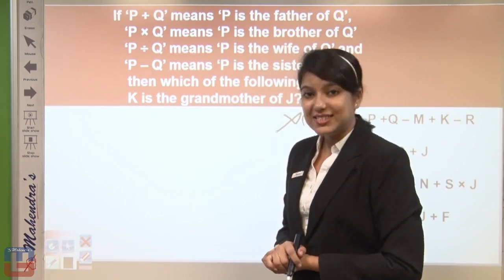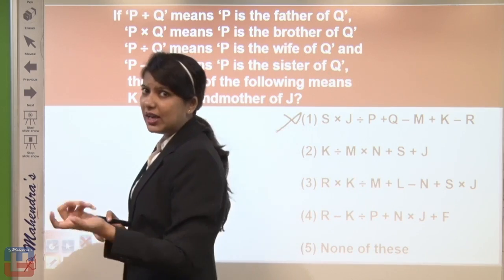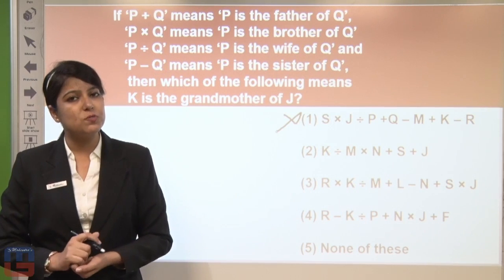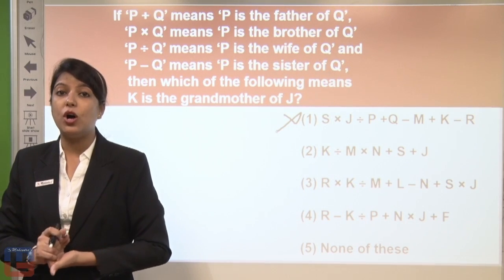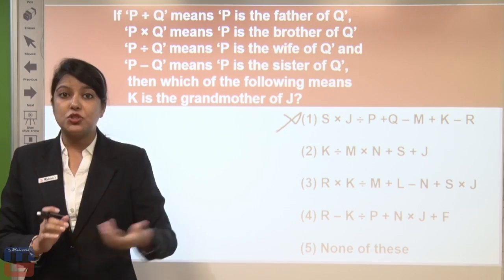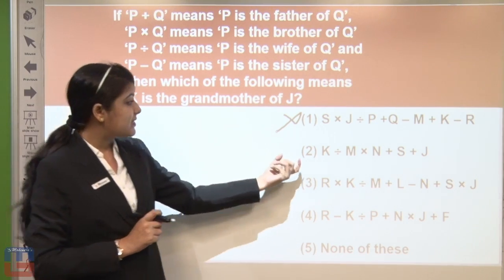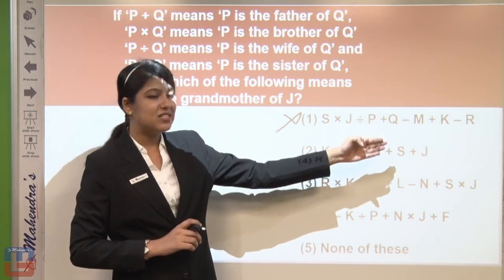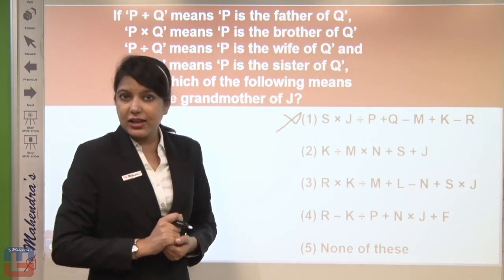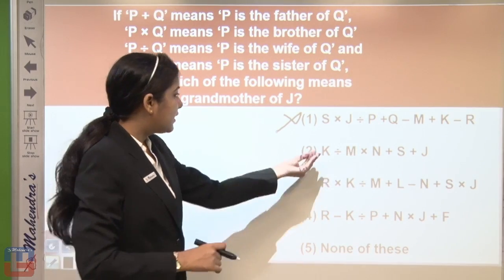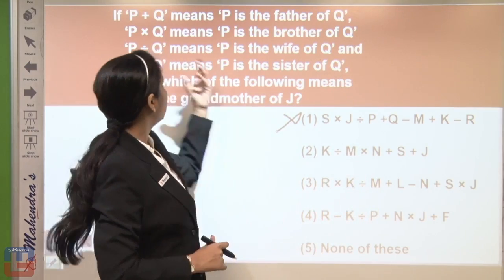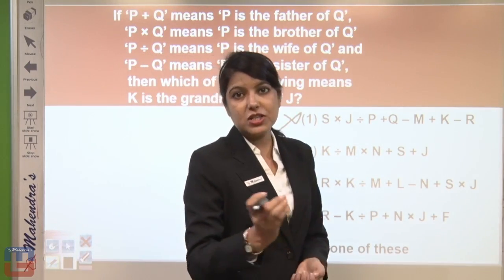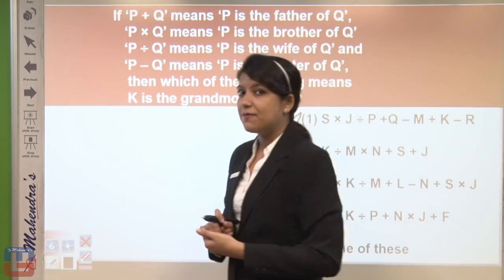Now talking about the second option, directly orally if we justify, because see, reasoning ability is the part where you can use pen and paper also and you can do all the questions orally too. So if we talk about the second part, in the second part it is given K divide M cross N plus S plus J. Making it very clear and easy and slow, K divide M makes it K is wife of M. Yes, because divide was showing the relation of wife form. So K is wife of M.